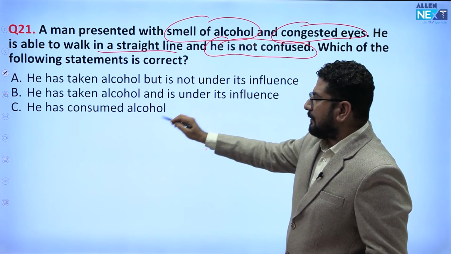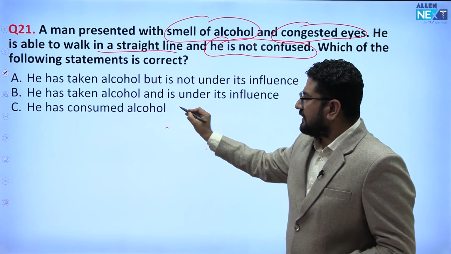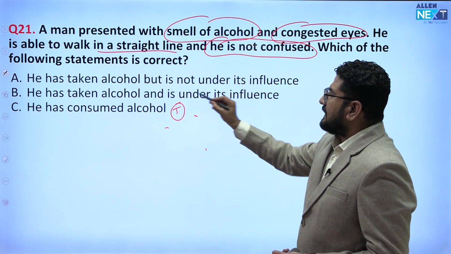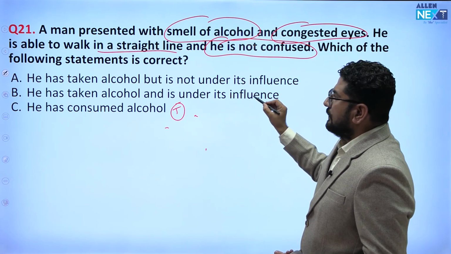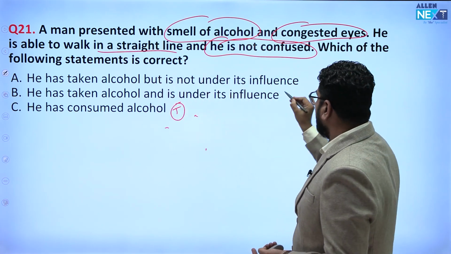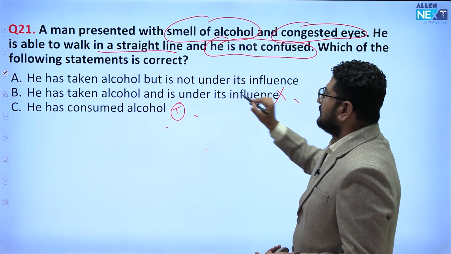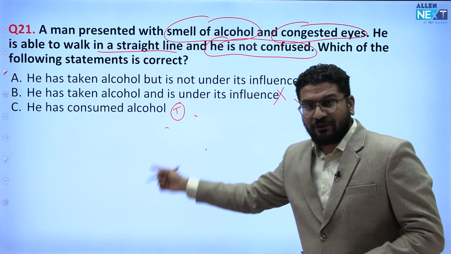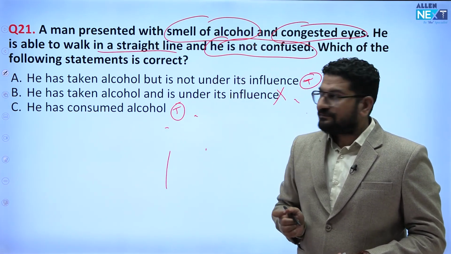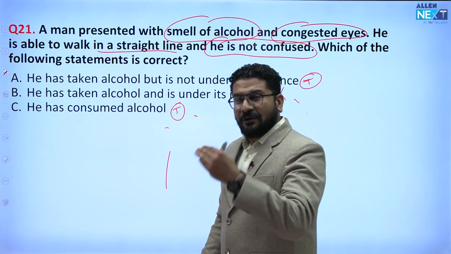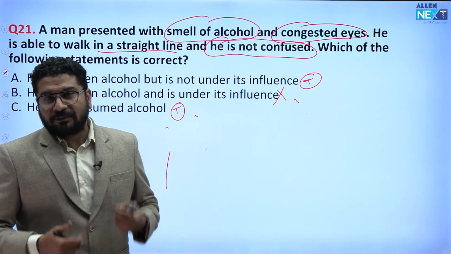Suppose he has consumed alcohol, that is the true statement, because he is having smell of alcohol. He has taken alcohol and is under influence, no. He is not confused, he can walk in a straight line, so he is not under the alcohol influence. So these two statements are true. I could not get the fourth option, if you could get it, but remember these two are true. Is it clear? This person has consumed alcohol, but he is a regular drinker, and because of that he has developed tolerance.